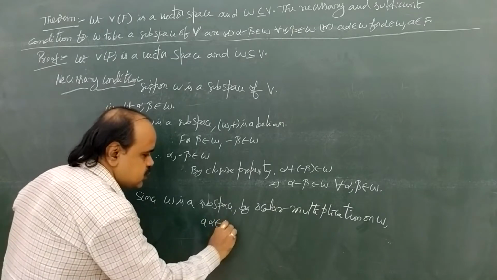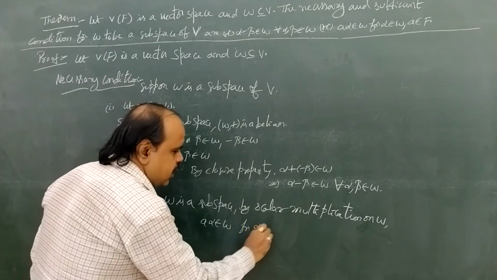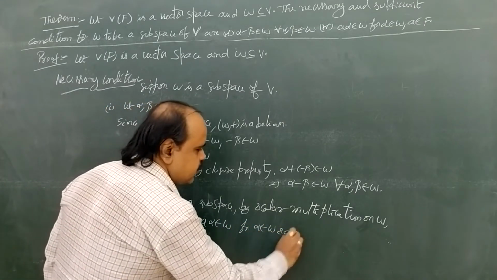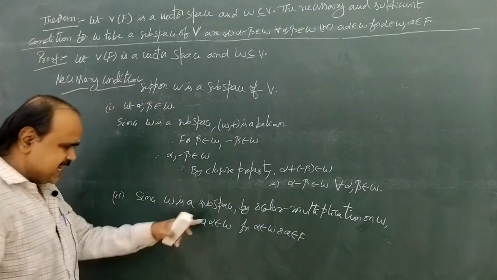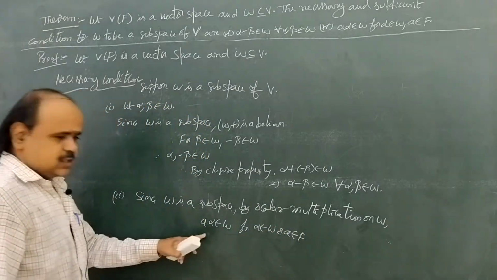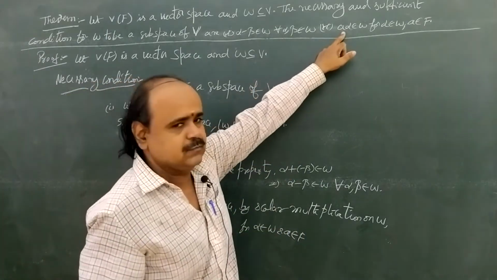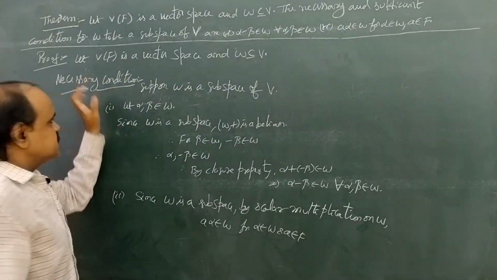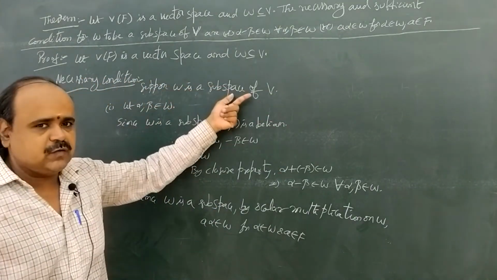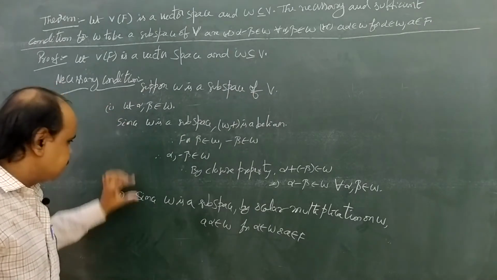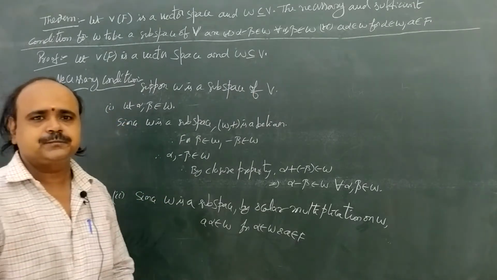A alpha belongs to W for alpha belongs to W and a belongs to F. This is directly the scalar multiplication condition given as the second condition. So now we have proved, in the necessary condition, taking W as a subspace of V, these two conditions.